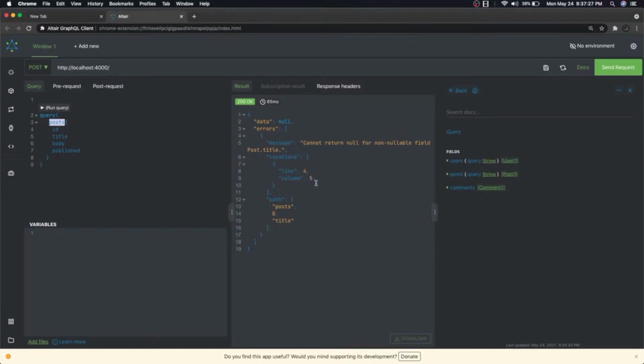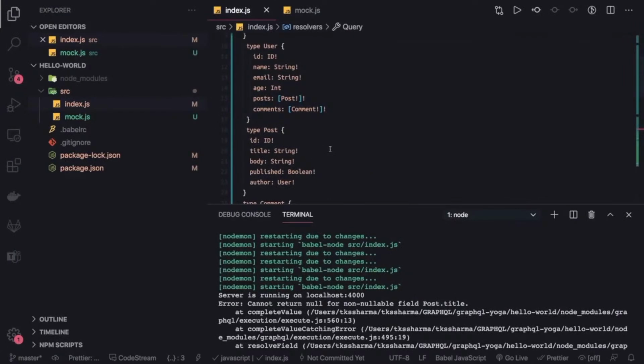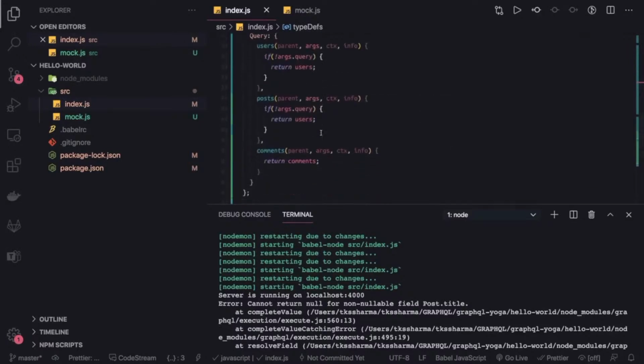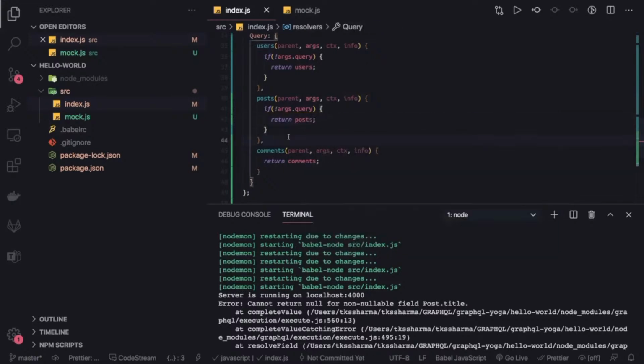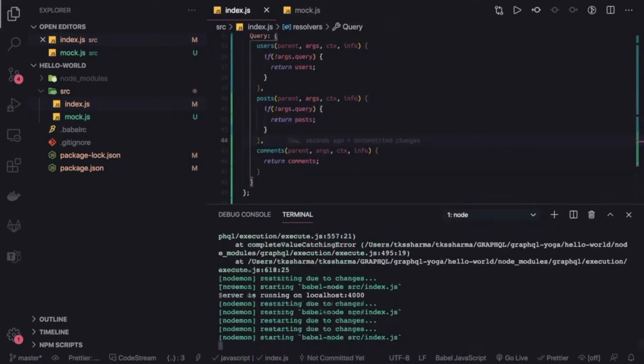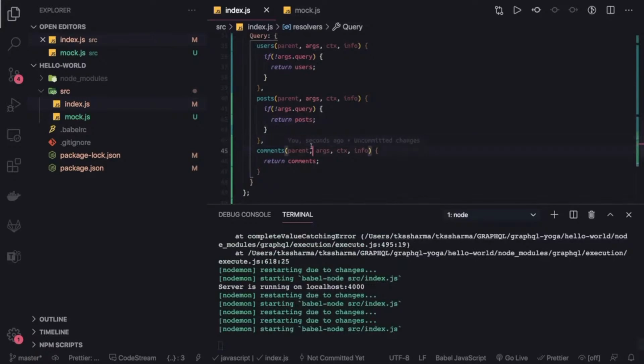Let's see if I'm just hitting this only. Posts dot title. I mean, this is because the title is a required field and we are trying to return an empty value. So if I make it optional, then it will start working. But why is it complaining? Let's have a look. Okay, yes, this is the problem. I should return posts here, not users, because I did copy paste that caused that problem.